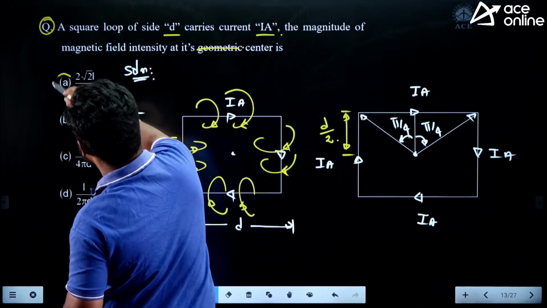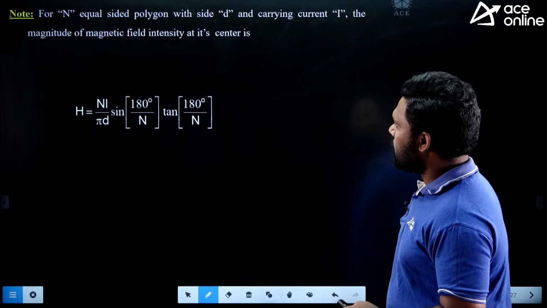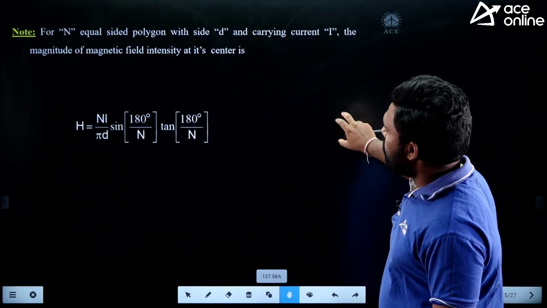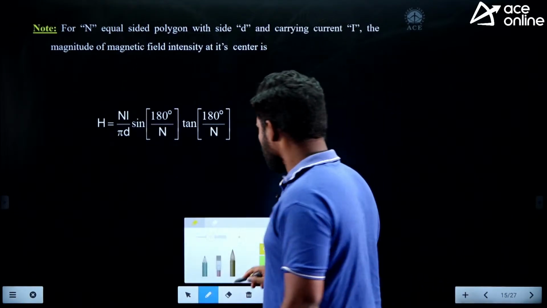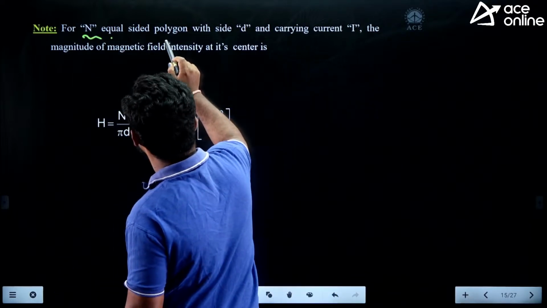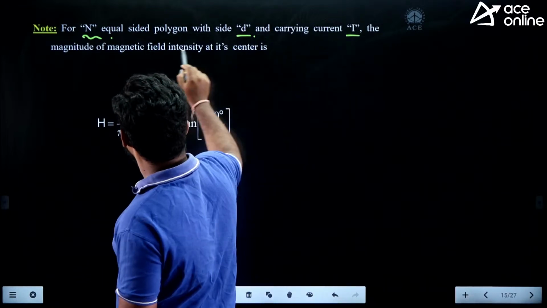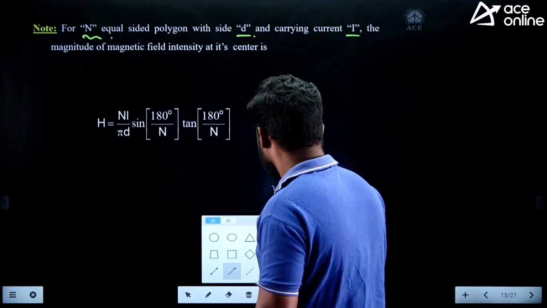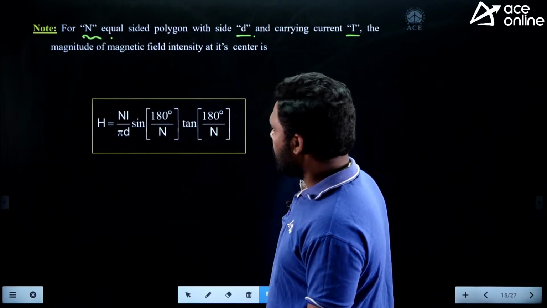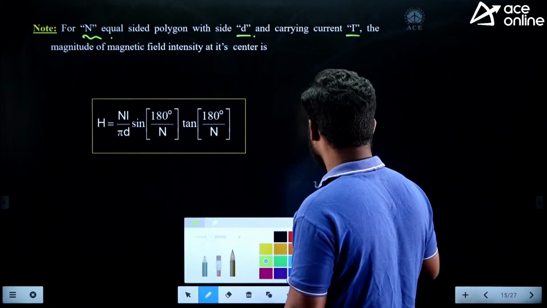I will give one shortcut for this. You need not do all these things section by section. So there is a shortcut here. What is the shortcut? You can read it out. For an n equal sided polygon with side d and carrying the current I, the magnitude of magnetic field intensity at its center is given by n into I by pi d sin 180 by n tan 180 by n. So this is the formula. Let us take some examples on this formula.